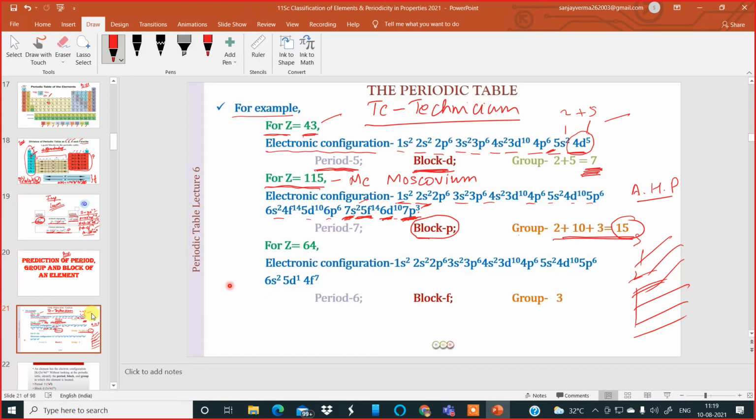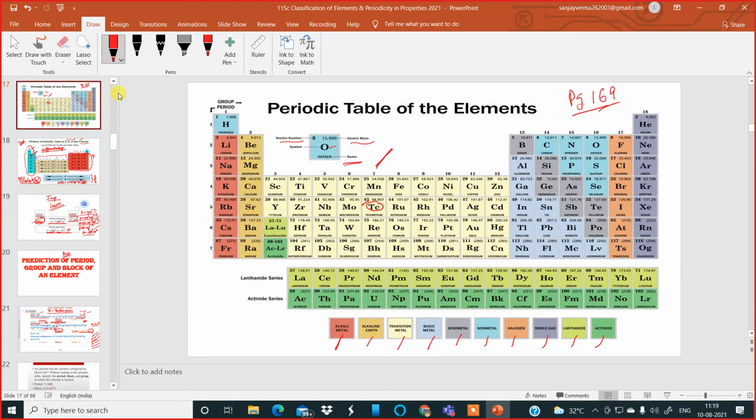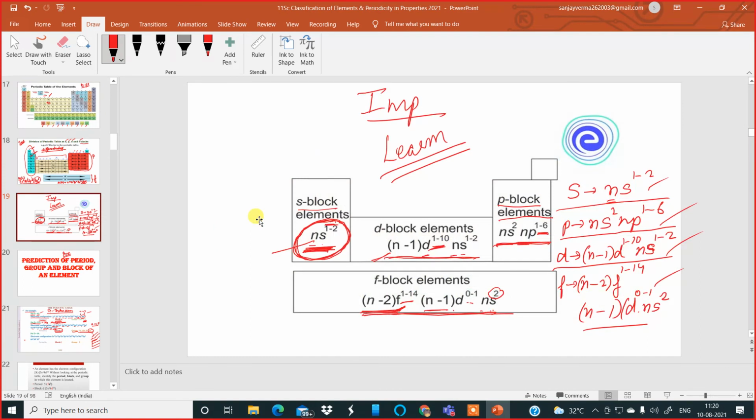Sir, I didn't understand this group. See, to get the group, the block you understood, no? Yes, sir. Okay. Once you get the block, for the p block, just a second, what is the general formula I had given you? For the p block, it is ns2 np1 to 6, no? Yes or no?